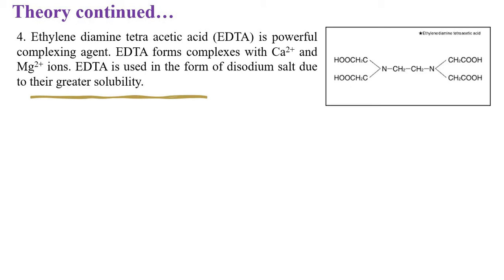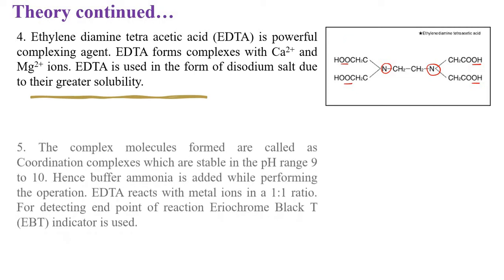EDTA is ethylene diamine tetraacetic acid. The structure is given over here. There are 2 nitrogen atoms and 4 COOH groups, that is carboxylic acid groups. That's why EDTA is a hexadentate ligand. So it forms a complex with calcium and magnesium ions.